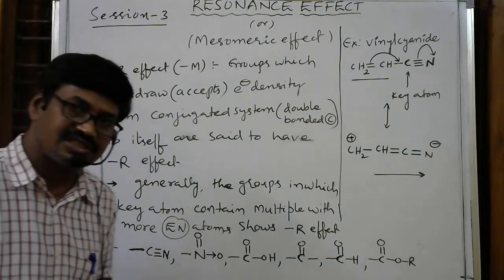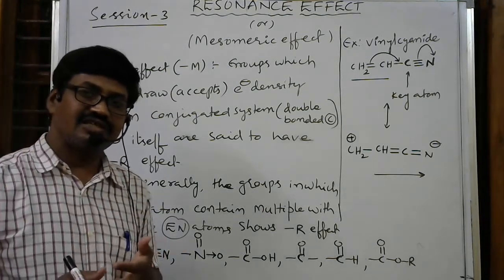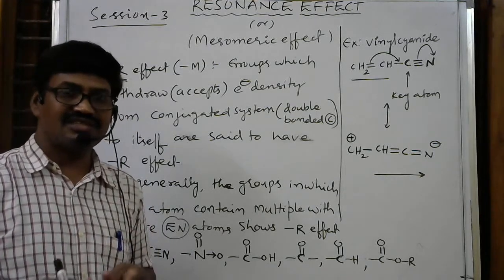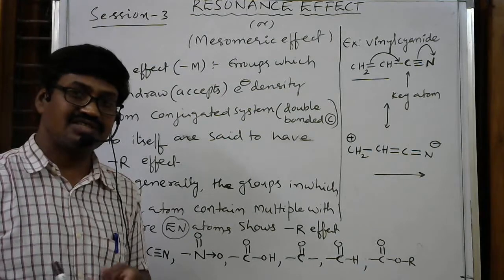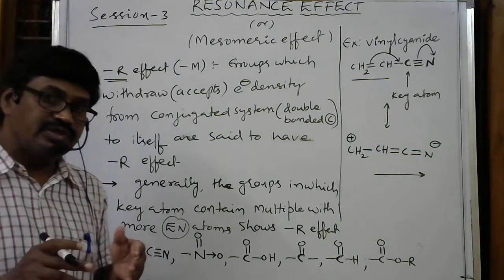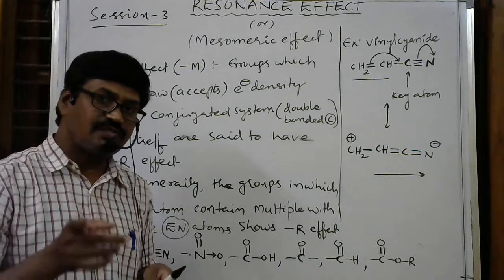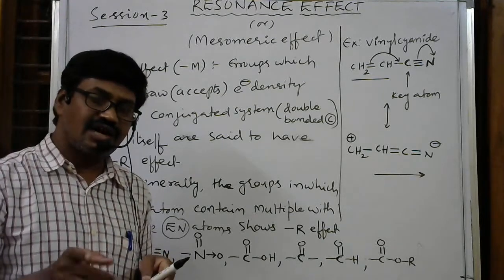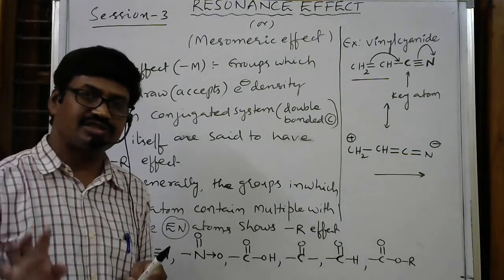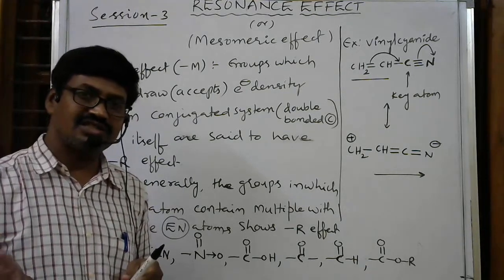Otherwise the conjugated system will be deactivated. If the conjugated system is deactivated, then the rate of reaction decreases, that is, reactivity decreases. And due to deactivation at ortho and para positions, particularly in the benzene ring, the electron density decreases. There is no effect on the meta position. There is no change in electron density at the meta position.